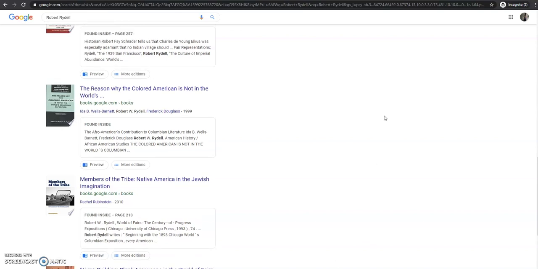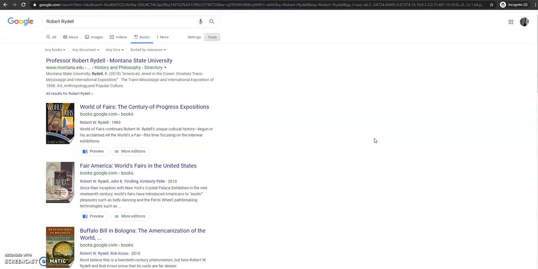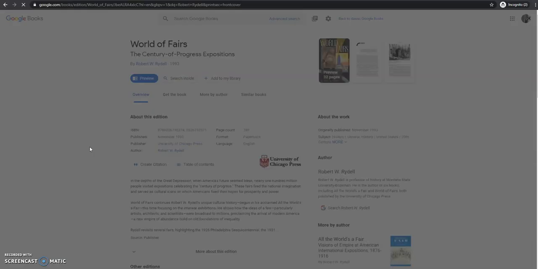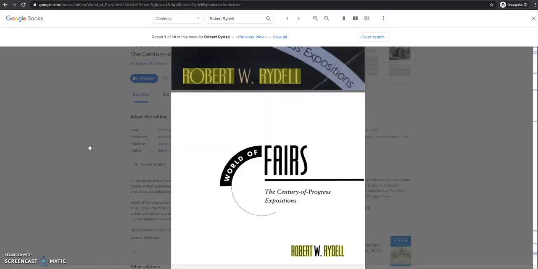Now, there are a couple things to keep in mind when it comes to Google Books. Not everything is digitized and accessible. It will show you this little preview option if there is something of the book available for you to review. If it doesn't have that preview option, Google hasn't digitized it. You may have to find another place if you want to find that book or take a look at it. The best way to do that is to check with your local library or to go to worldcat.org and see which libraries have either ebooks or a physical copy of the book.